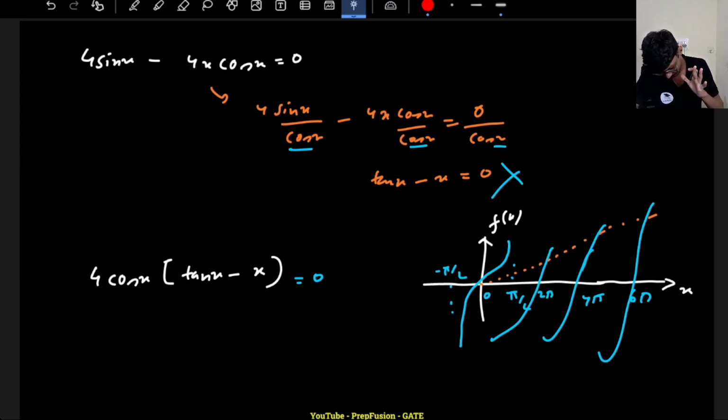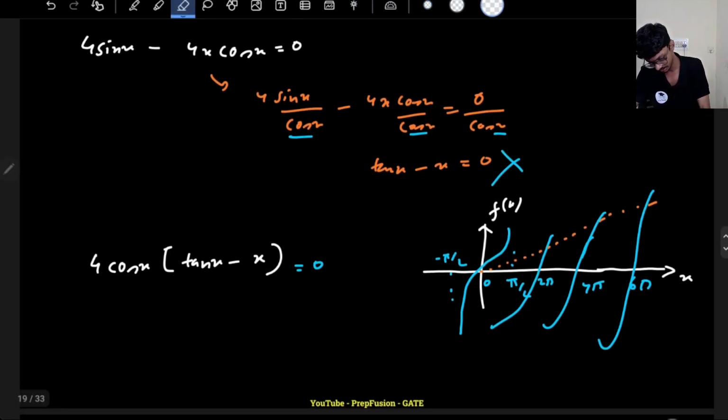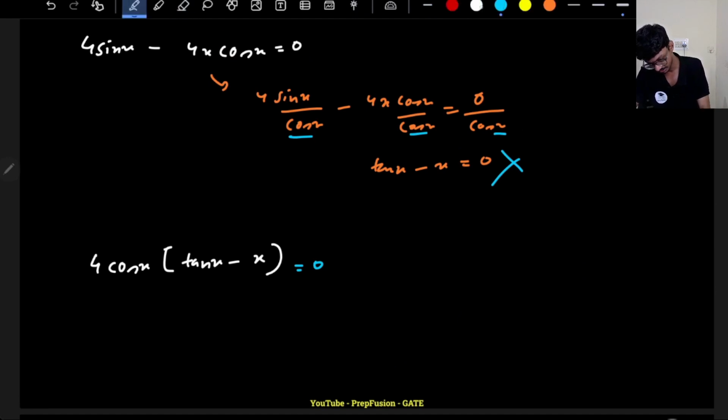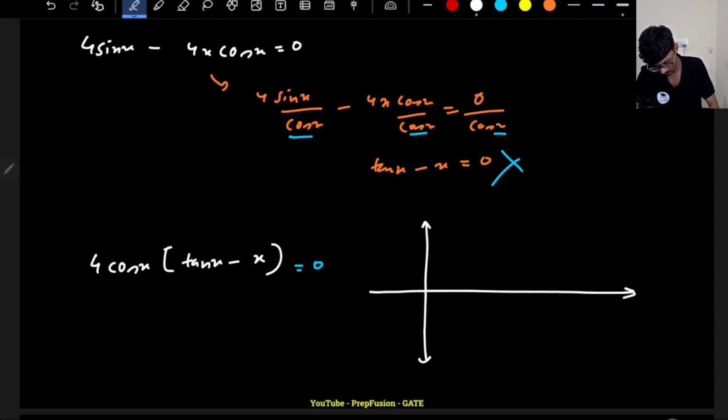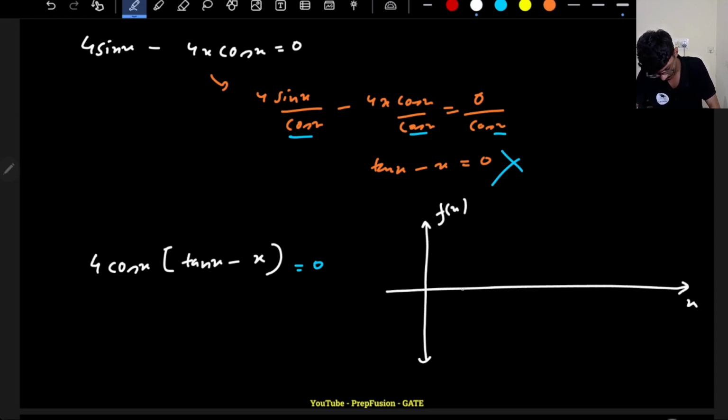Okay, sorry, I made a mistake. It is periodic about pi. It is not periodic about 2 pi, it is periodic about pi. My mistake. The graph is wrong because I had forgotten a few things. Tan x is periodic about pi, because sin x and cos x are both 2 pi periodic. So this will be the graph. I should have drawn the graph beforehand itself. Let me mark out the points: this is pi, this is 2 pi, this is 3 pi, this is 4 pi, this is 5 pi.